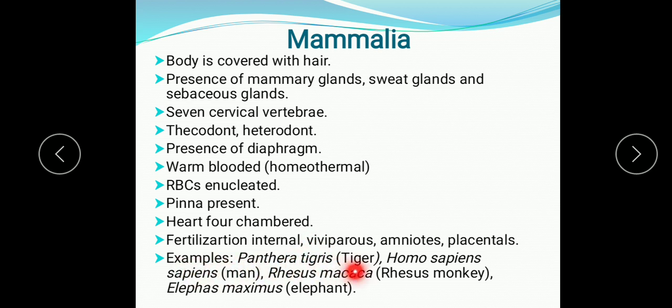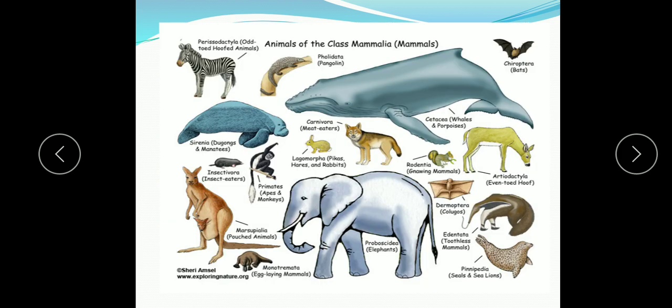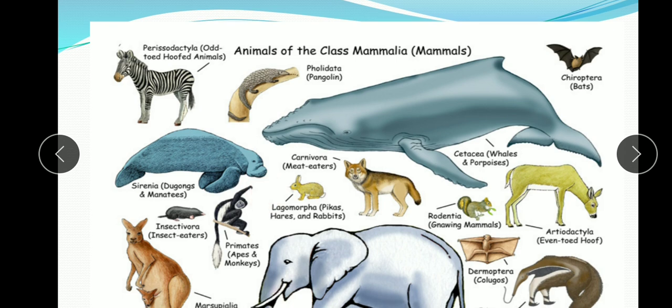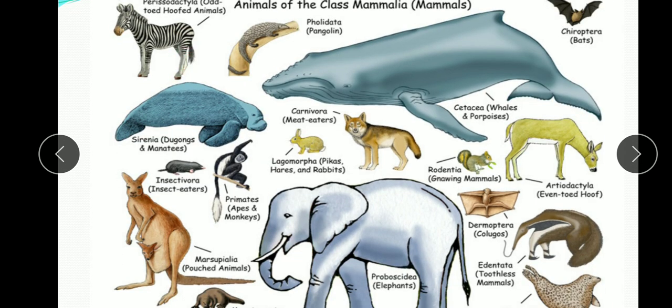Examples: Panthera tigris, tiger; Homo sapiens sapiens, man itself; Rhesus macaca, that is rhesus monkey; Elephas maximus, that is elephant. So with these mammals you all are knowing very well. All these mammals are there, you just see here, that is the zebra.